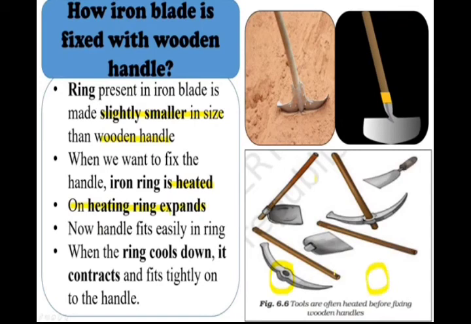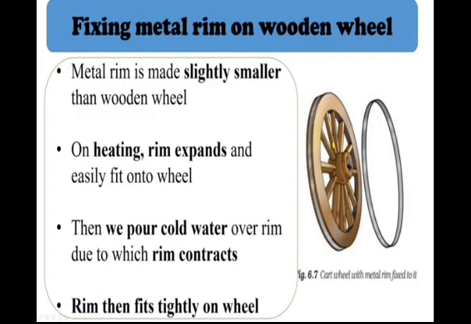So when it expands, what happens? They fix the handles into the expanded ring, right? Now the handle easily fits into the ring. When the ring cools down, it contracts and it fits tightly onto the handle. So here we are using the application. It is an important reversible change. Best example of a reversible change, because after contraction and expansion, you can make this.